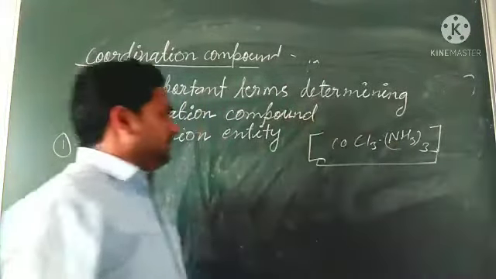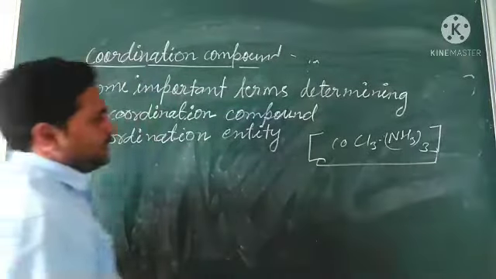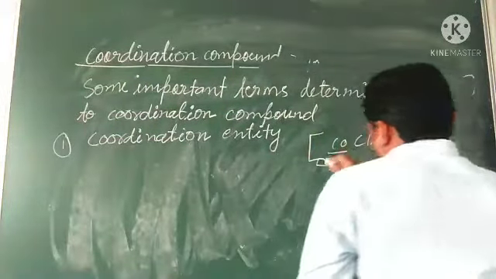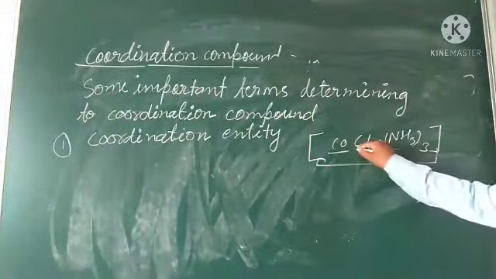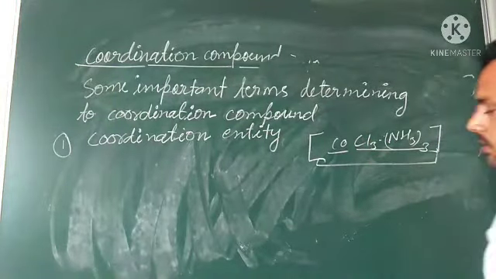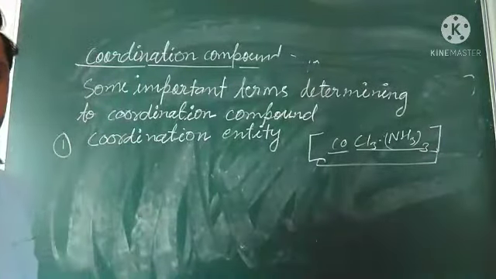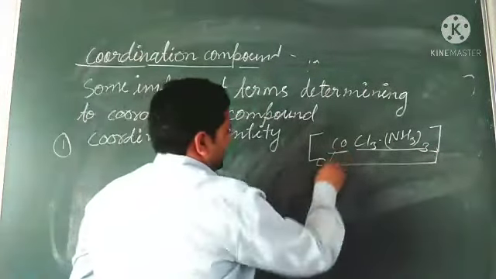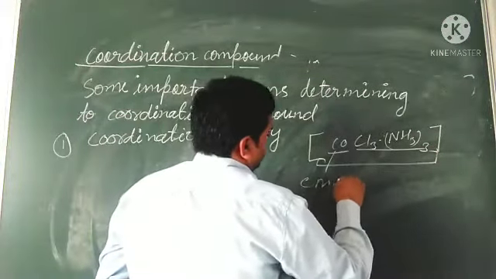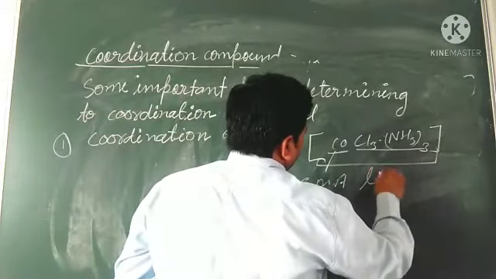How do you find the coordination entity? It consists of a central metal atom and ligands. So what we have seen, this is the central metal atom and that is the ligand.